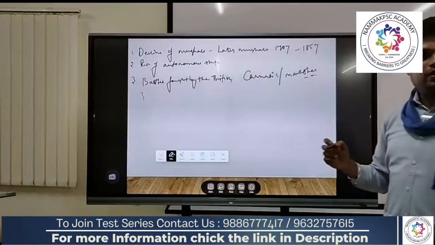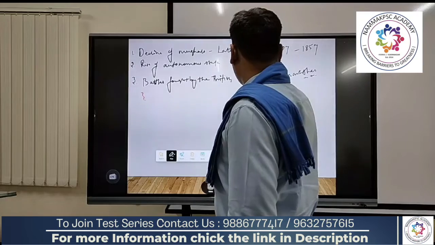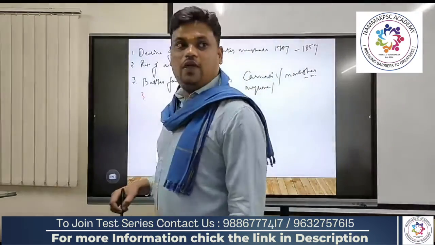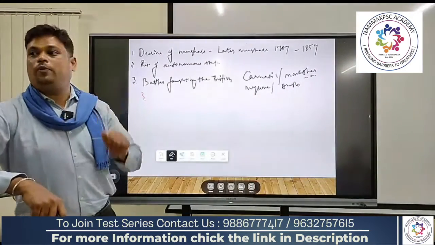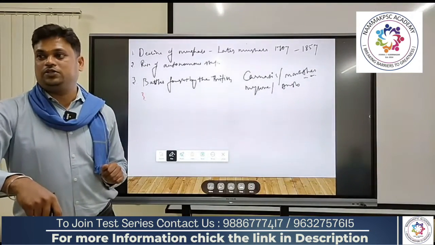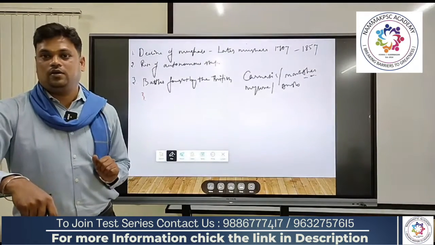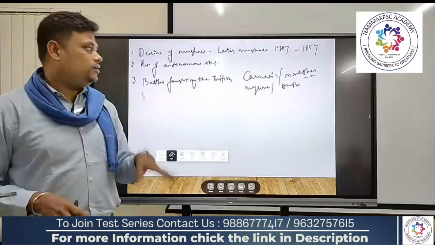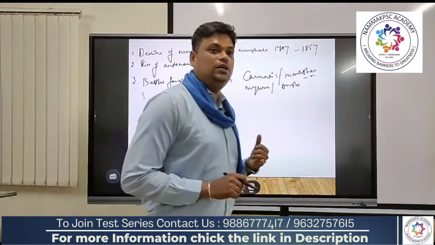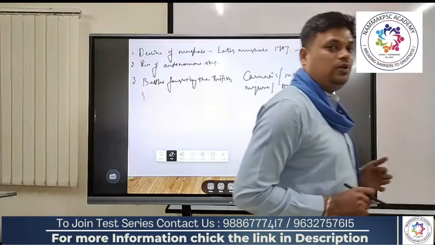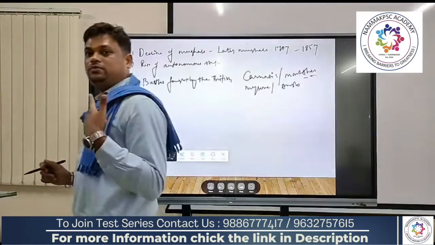Then a very powerful state, that is Mysore: the Anglo-Mysore War. Then the Anglo-Sikh War in Punjab land. In the Bengal region, two popular battles were fought by the British: the Battle of Plassey and the Battle of Buxar. These are all the major battles you must understand, the battles fought by the British: Carnatic War, Anglo-Mysore War, Anglo-Maratha War, Anglo-Sikh War, Battle of Plassey, Battle of Buxar.